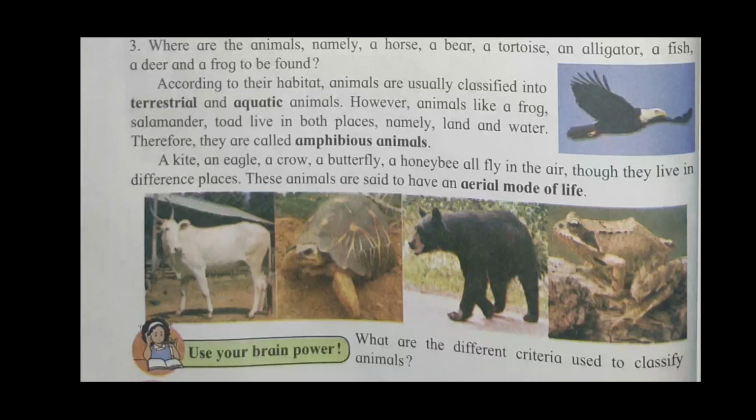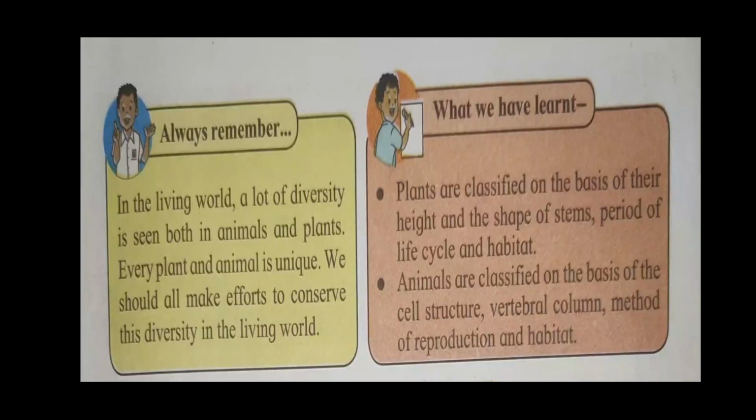A kite, an eagle, a crow, a butterfly, a honeybee all fly in the air. Though they live in different places, these animals are said to have an aerial mode of life. So always remember, in the living world, a lot of diversity is seen both in animals and plants. Every plant and animal is unique. We should all make an effort to conserve the diversity in the living world.